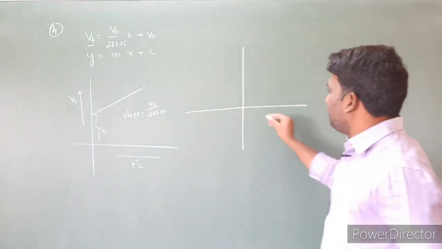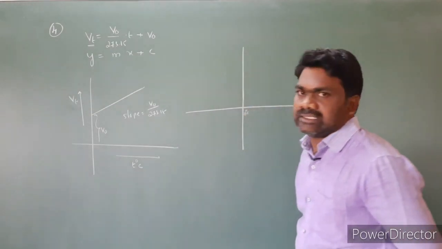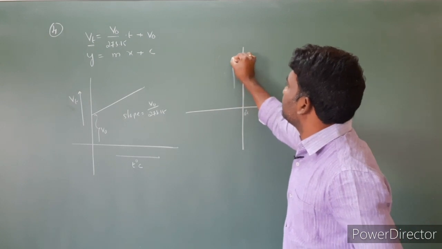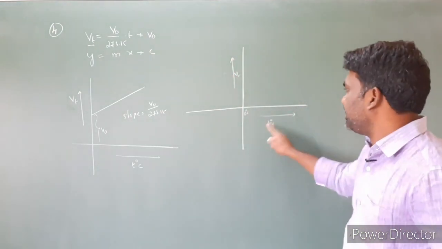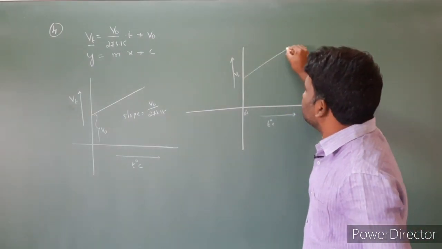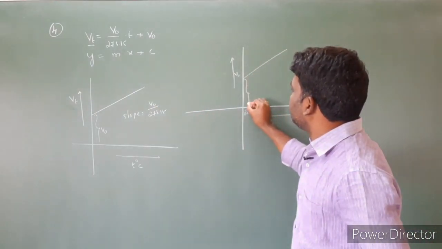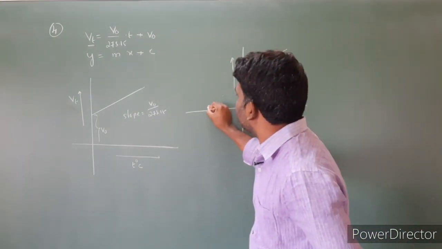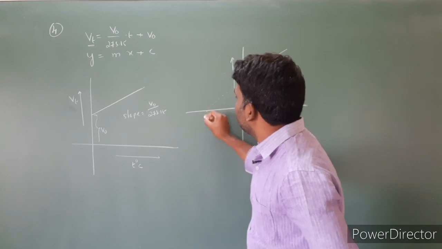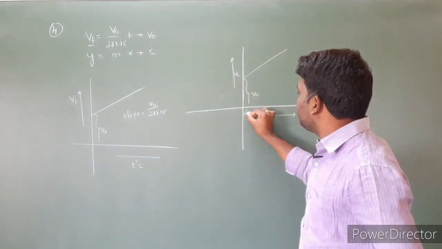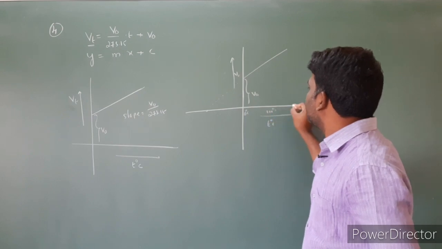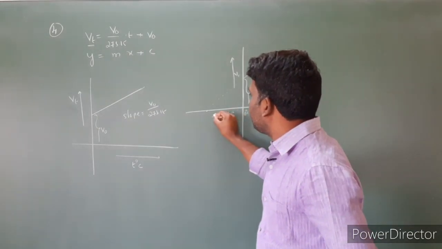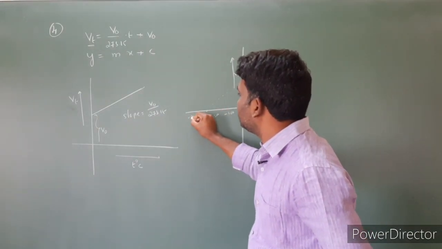I am drawing the same graph, and here I am taking 0 degree centigrade. Temperature in degrees centigrade is increasing, and volume is increasing, and this is the curve we got. So this is V naught, isn't it? I am extending this line until it touches the x-axis. Here is 0 degrees centigrade, this is 100, this is 200 degrees centigrade. Here is 0, this is minus 100, minus 200, and this I am taking as minus 300.